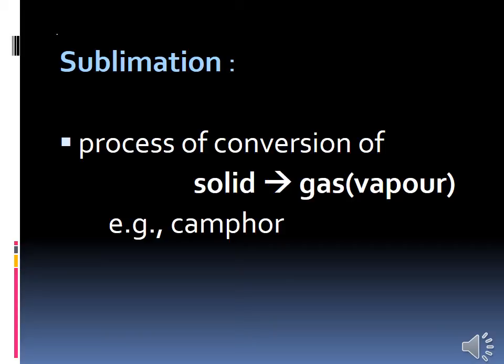They have given some other examples: naphthalene and camphor sublime at room temperature. If you simply keep camphor at room temperature, it will turn into vapor and go away. So they said sublimation takes place in the absence of heat itself. Have you all understood, children?